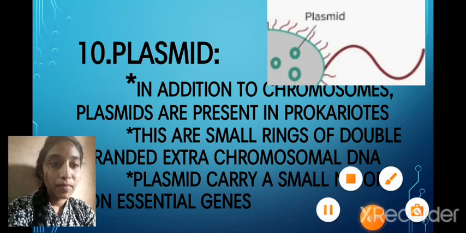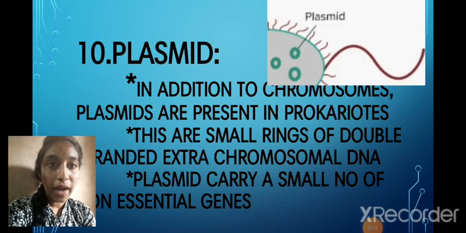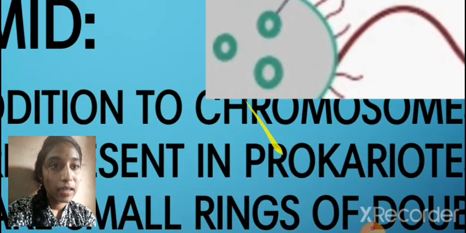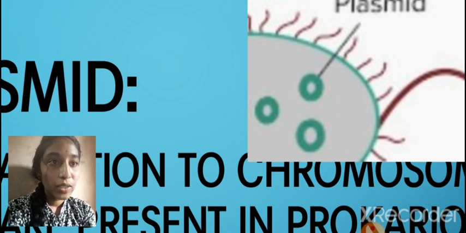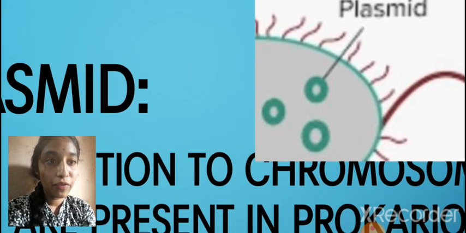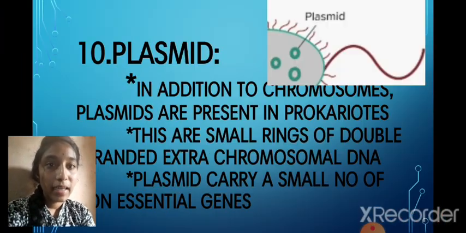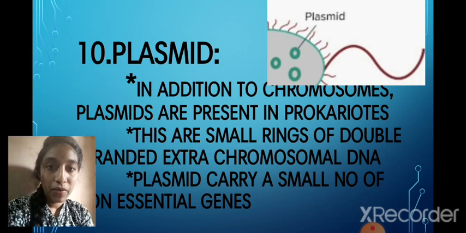The plasmid is present in every bacteria, in prokaryotic bacteria. You can see that they are in ring forms. Each and every organelle is useful for the bacteria to survive on water or anywhere, to survive everywhere.